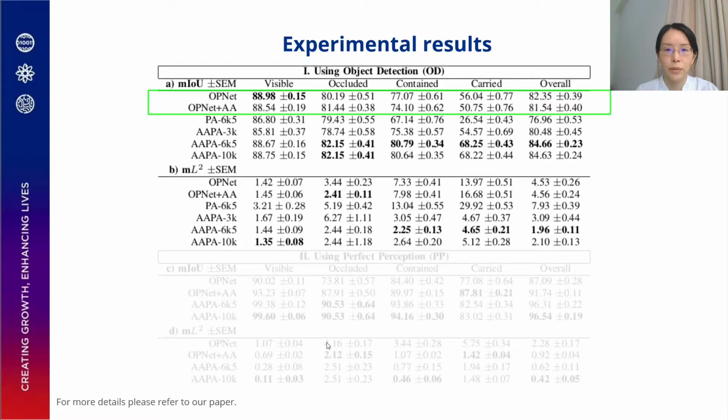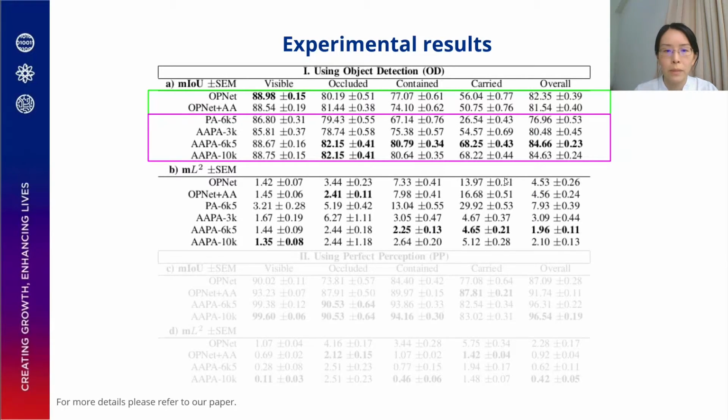Here you can see the experimental results. When we compare OpNet with OpNet AA, the performance is similar, and OpNet still outperforms OpNet AA. This is due to the fact that in some frames the detection module does not detect the parent object containing the snitch and classifies it as something else. So the bounding box information of the parent object is 0 and the product will be 0 again. When using perfect perception, these detection errors do not occur, and the performance of OpNet AA improves significantly.